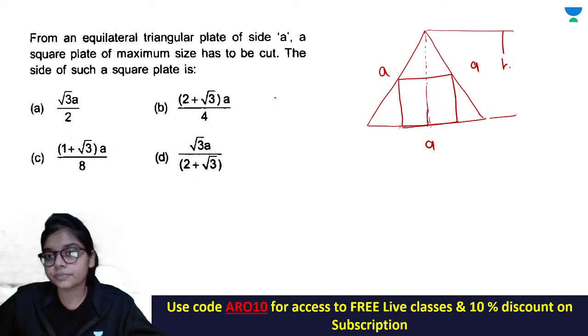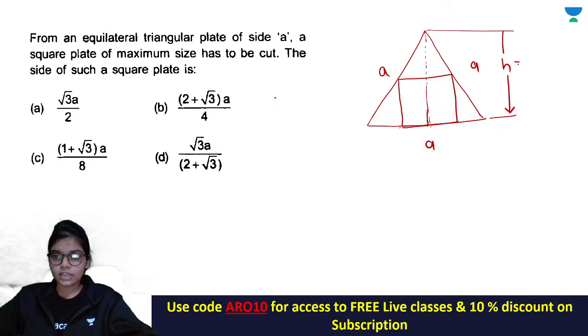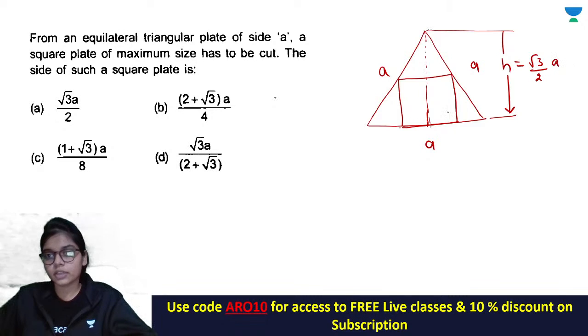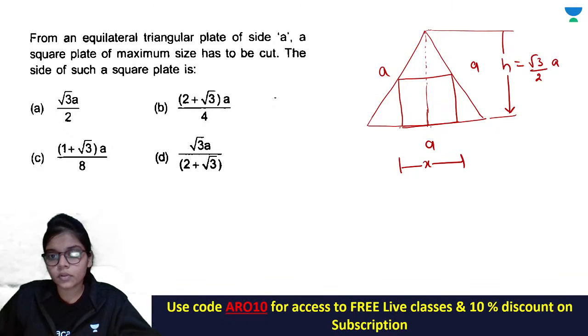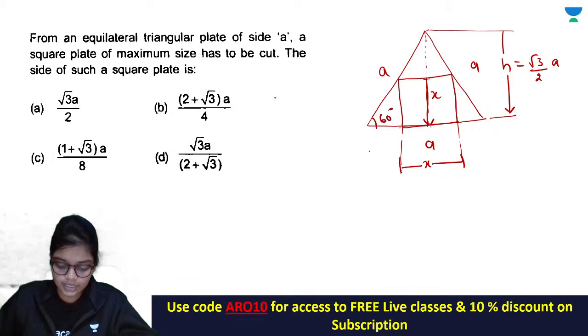is equal to what? Do you know the value of h? In an equilateral triangle you directly know the value of h, √3/2 a. Okay, now suppose I am taking the complete side as x, this side as x, so this will be x as well. So the remaining height will be h minus x, and you know this angle is 60 degrees,